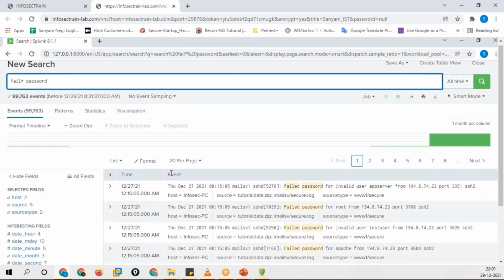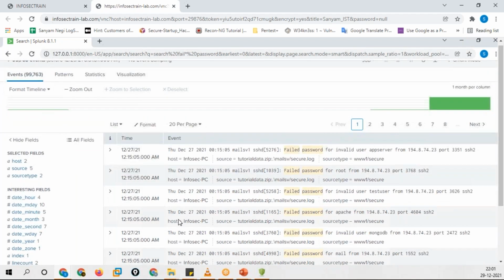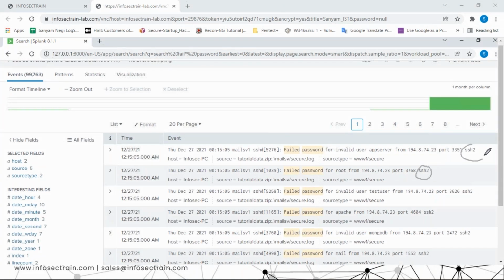Can we see that failed password logs are generated here, about 99,763? Can you see the logs? So can we say a lot of attempts are there for SSH, the secure shell port? Can you see on the right hand side, the SSH one? Again, plenty of them are for SSH. And just look at the time frame as well. It's pretty quick.